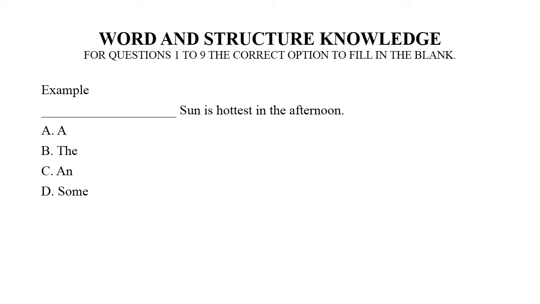To start the paper, word and structure knowledge. For questions 1 to 9, choose the correct option to fill in the blank. We have one example: dash sun is hottest in the afternoon. We have 4 options: A, D, and some. Right answer is